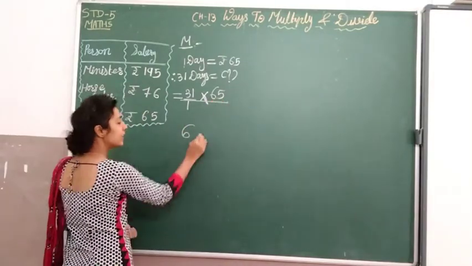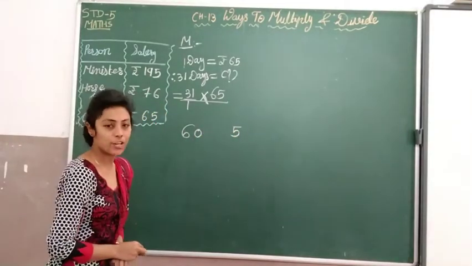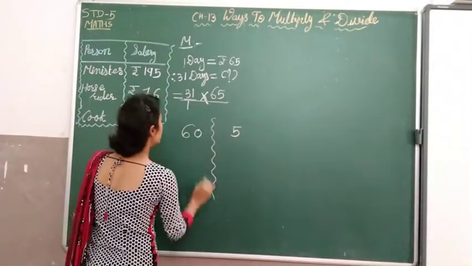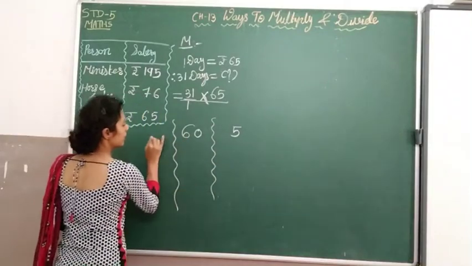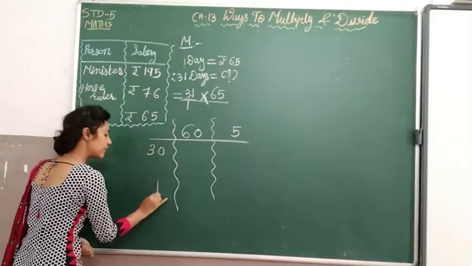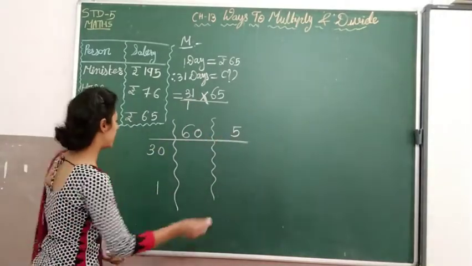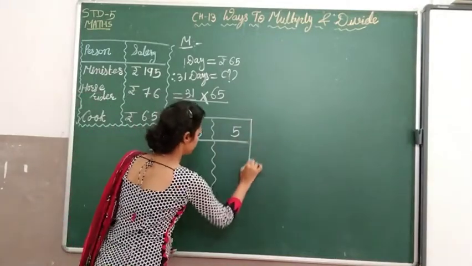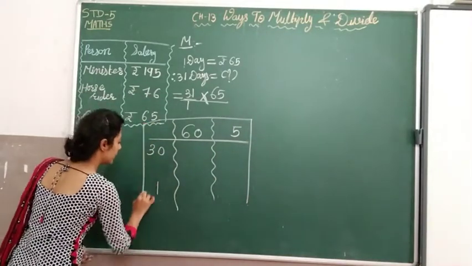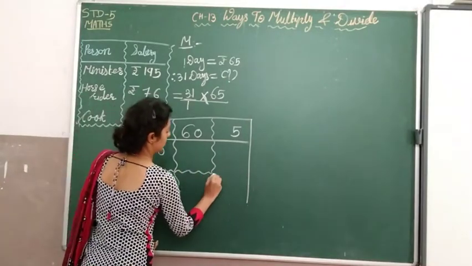31 multiplied by 65. So what will we write? 60 के part करेंगे, 60 plus 5. We will make two parts of 60. Another thing, we will make a part of 31: 30 plus 1, and 60 plus 5. Like this we will make parts.